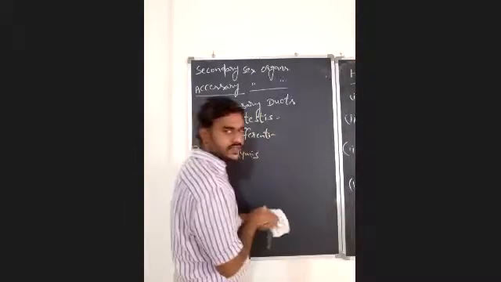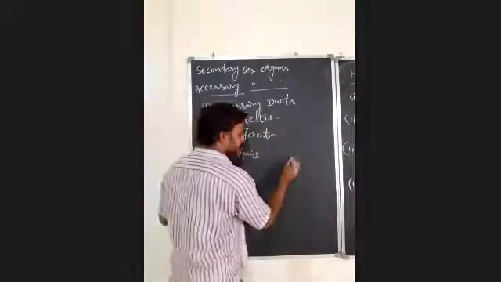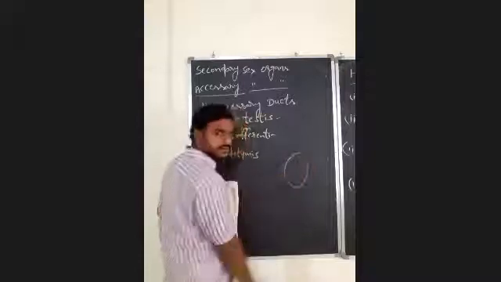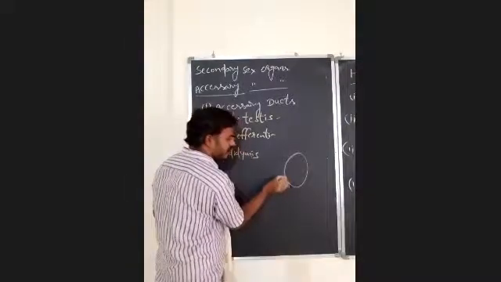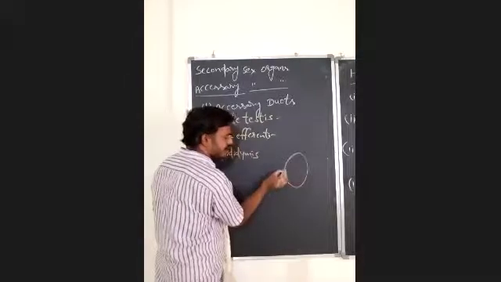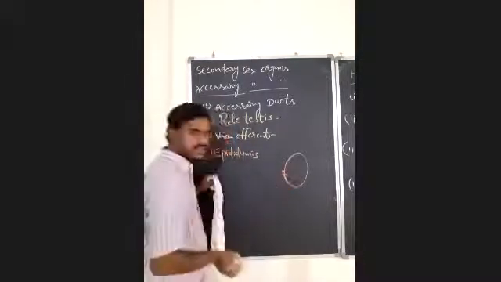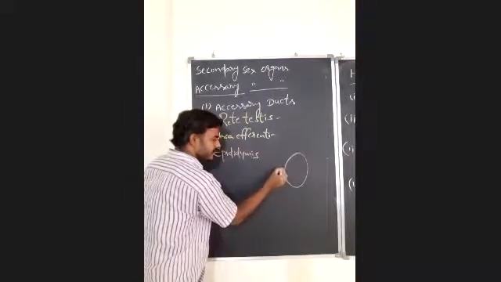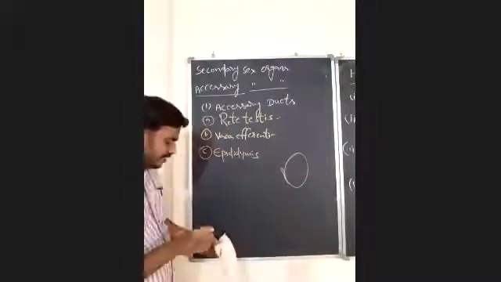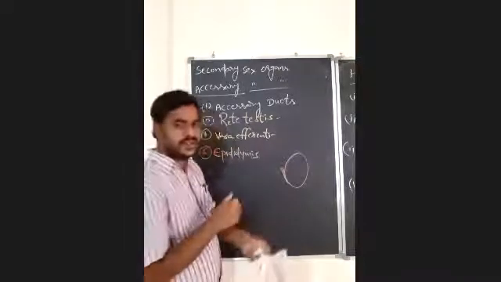After this epididymis, what's next? The epididymis will move up to here. What is the last part of the epididymis? That is the cauda epididymis. Then what is the fate of this cauda epididymis?